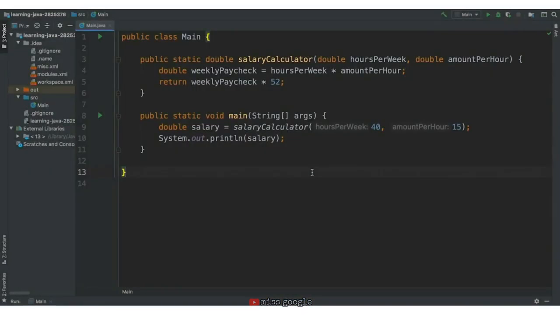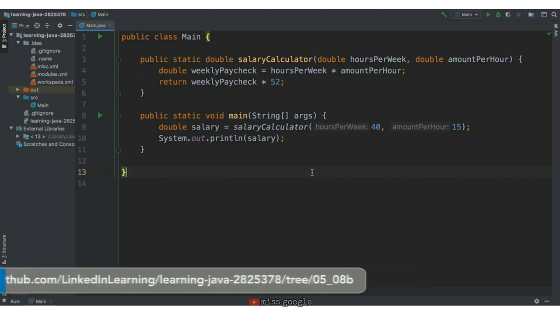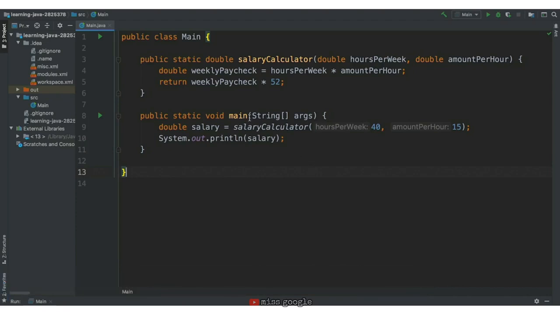Let's look at one way we can create a function that calculates an employee's salary in Java. Your function may look different, and that's okay. There are many different solutions to this challenge. For the function, we return a double, but you could return an int, as long as it's numerical. We also make both of our parameters doubles as well. You could make them ints, but it limits your functionality.